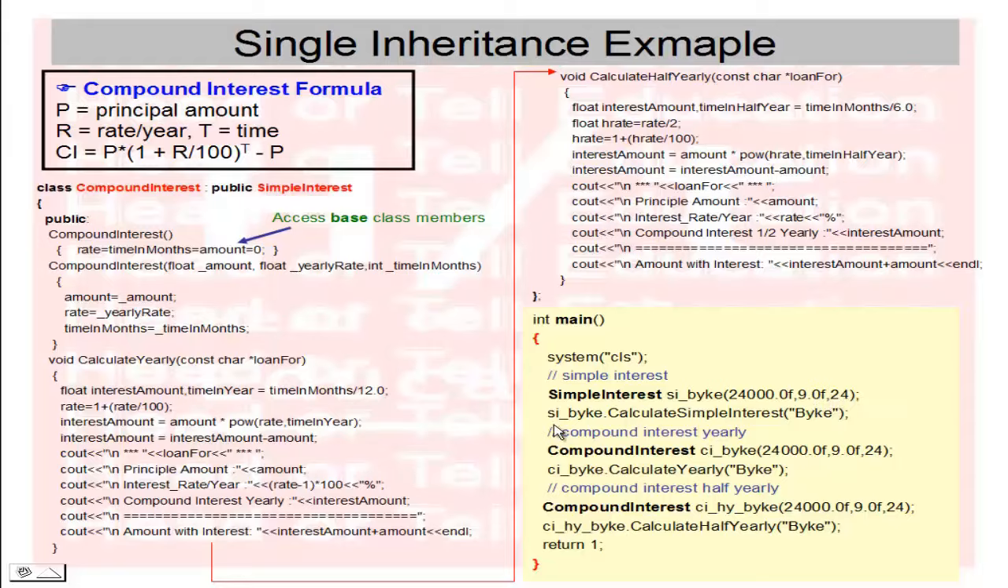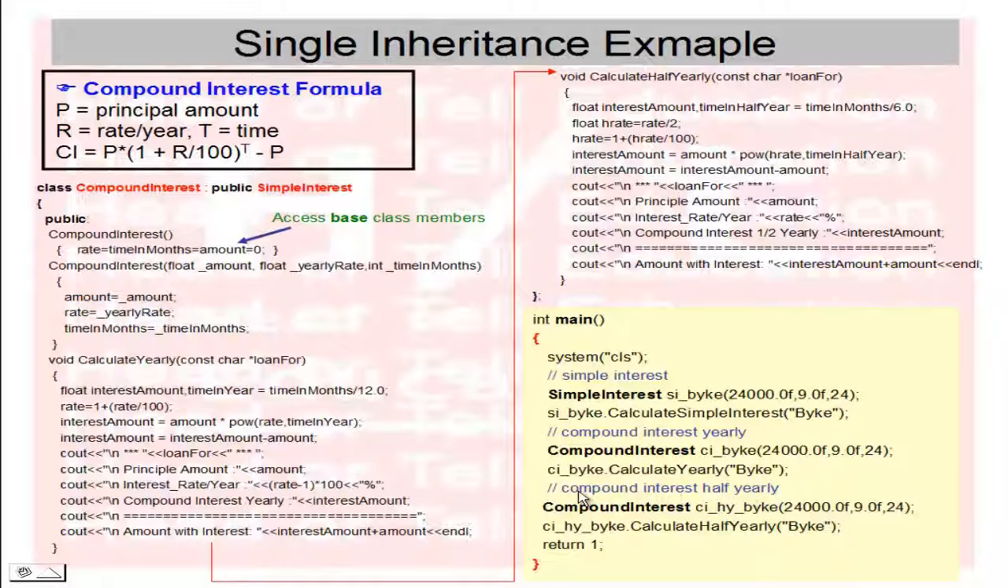Now simple interest underscore bike dot calculate simple interest, passing the bike value, meaning the loan is taken for bike. Next, check the yearly compound interest. This time I have created the object compound interest ci underscore bike. The same values are passed: amount 24,000, 9% rate yearly and 24 months. Now compound interest underscore bike dot calculate yearly bike.